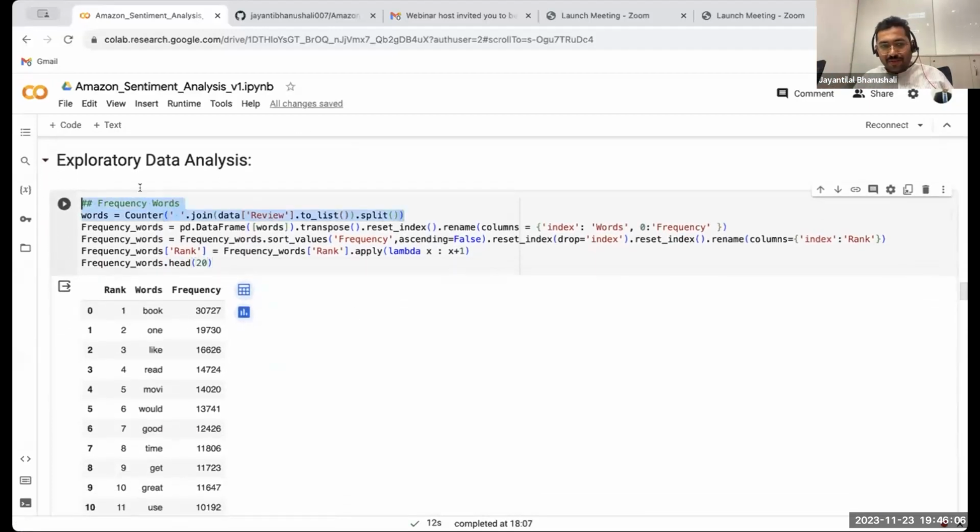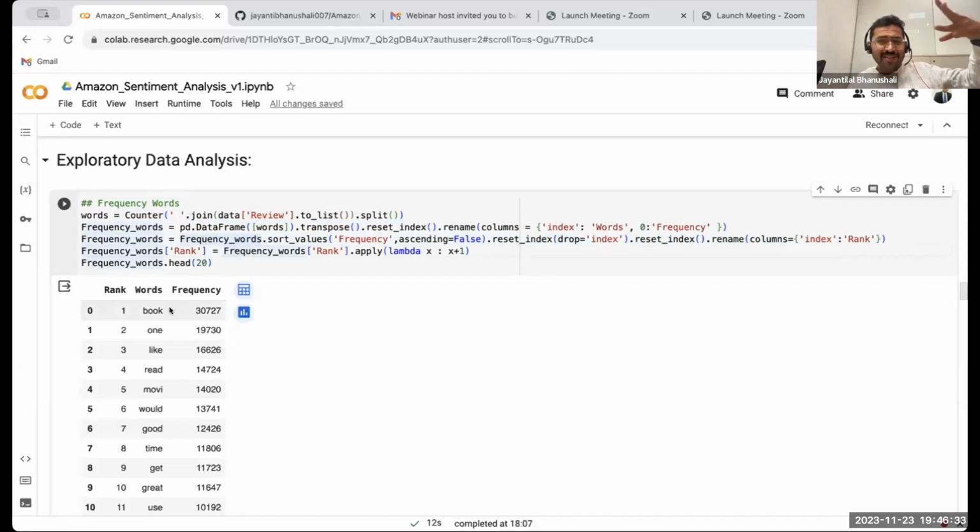So I'll explain it code by code. First thing is we divide each sentence into individual terms, right? Then we take the frequency of it. So basically we take the count of it. That is where the counter comes in, right? Finally, we sort it. The last part is sorting it, and then just renaming the column so that it makes sense to us.